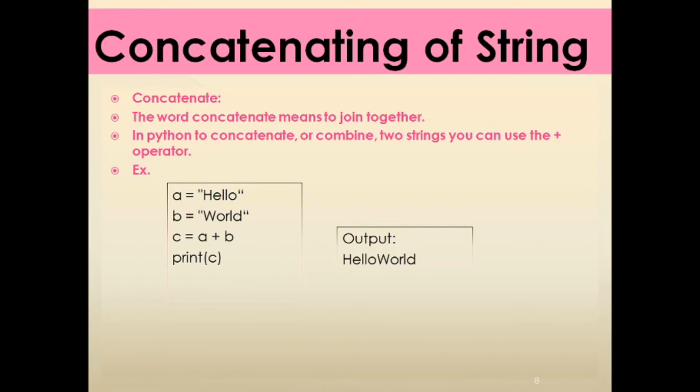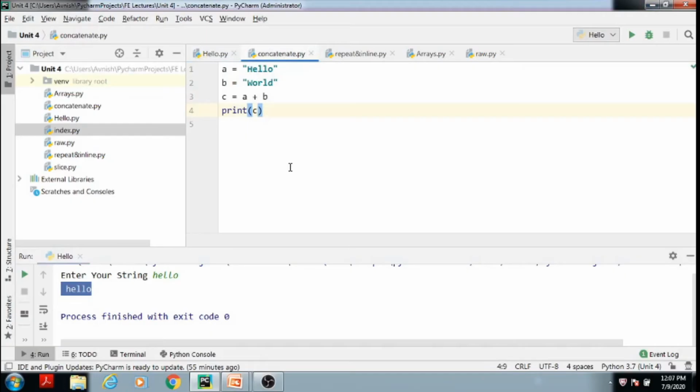Next is the concatenating of strings. Concatenate means to join together. In Python, to concatenate or combine two strings, we can use the plus operator. See here, A is a variable. In that variable we have stored hello, and another variable is B. In that variable we have stored the word. Now here we have taken one extra variable C, and in that variable we perform an operation like A plus B. We will see this example on our PyCharm console.